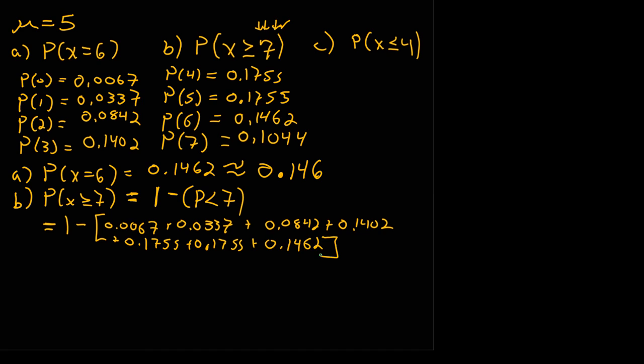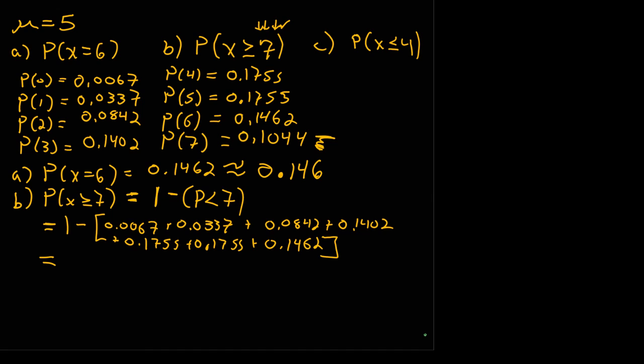Notice I don't include 7 in the sum, because the complement is everything less than 7, non-inclusive. And so I make sure I get everything onto my calculator, and I put the parentheses in so the negative sign works out for me.